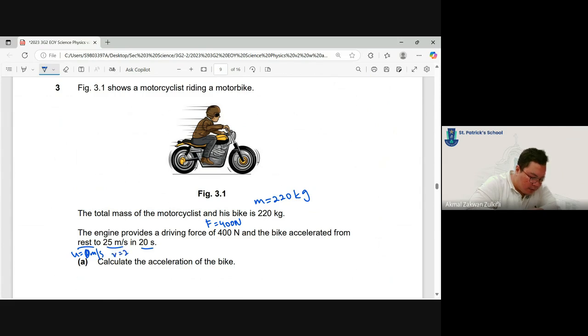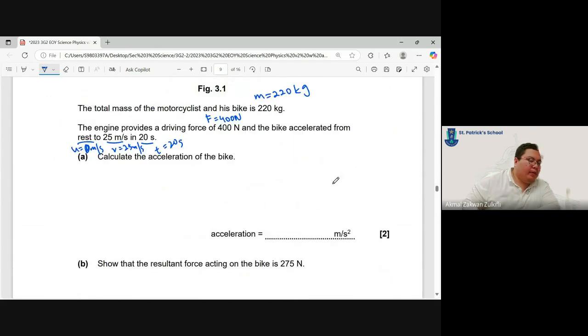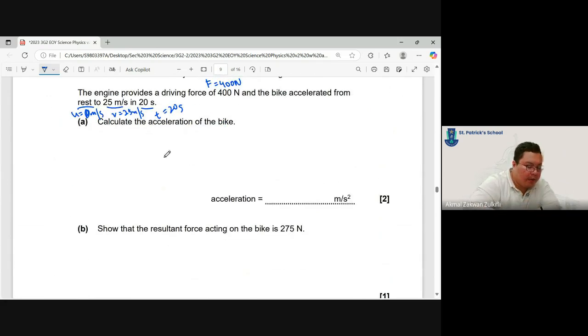V is 25 meters per second. T is equal to 20 seconds. Calculate the acceleration of the bike. Okay, so what's the acceleration formula? A equals V minus U over T. 25 minus 0 divided by the time, which is 20 seconds. Okay? So your answer should be 1.25.